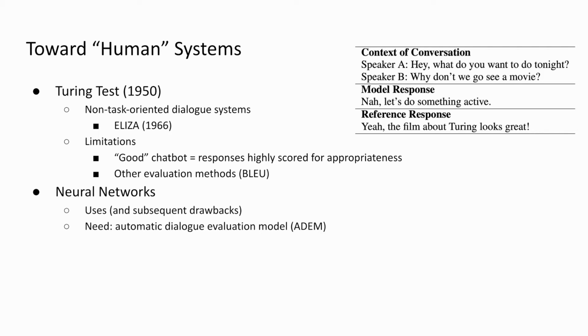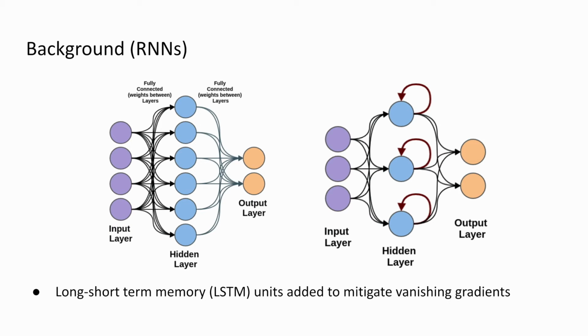So what do we do? In this paper, an automatic dialogue evaluation model, which we refer to as ADEM, is proposed, which trains a hierarchical recurrent neural network, semi-supervised, using a data set of appropriateness scores to various dialogue responses to predict human scores. Now, in order to understand this model, we need to understand what's happening under the hood.